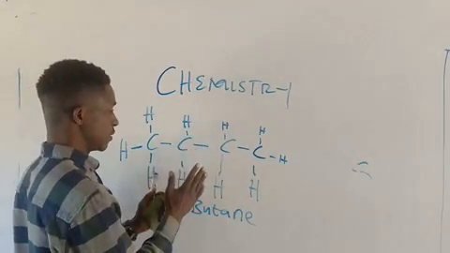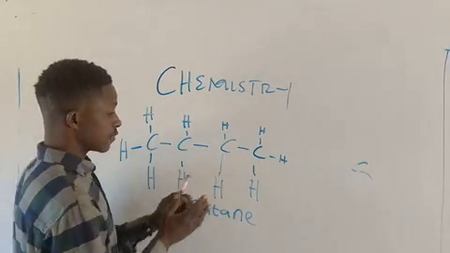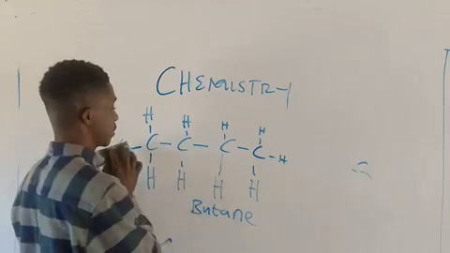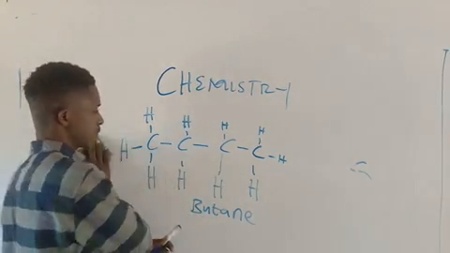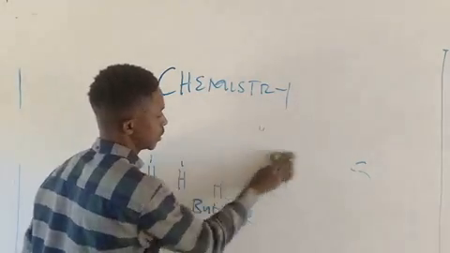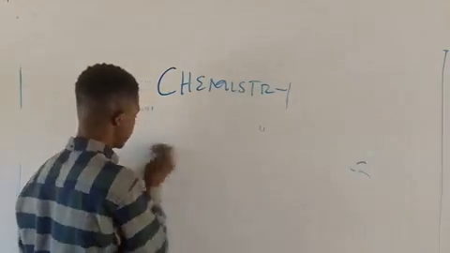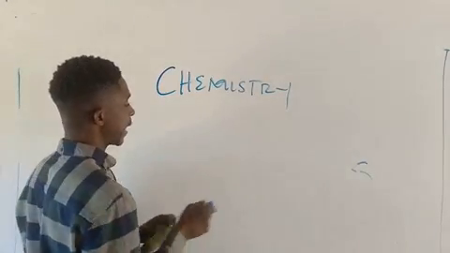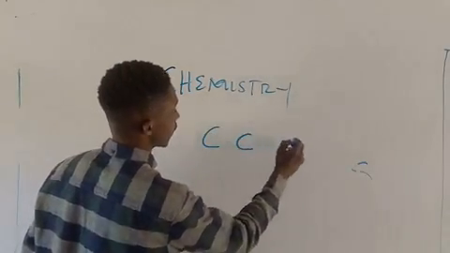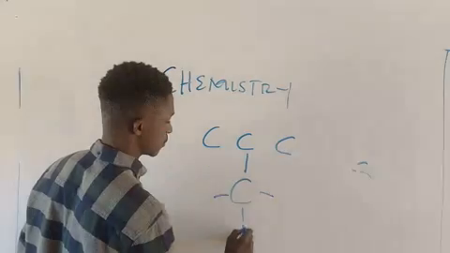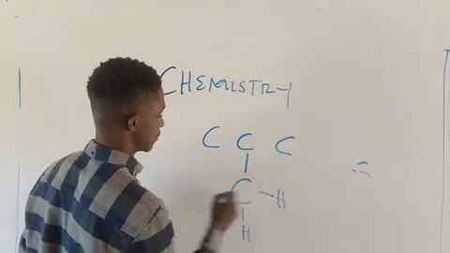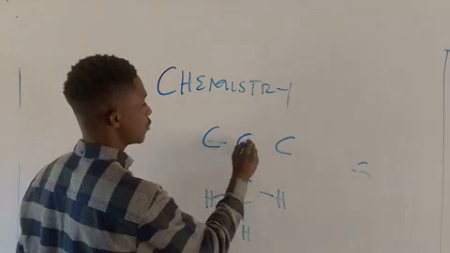This is called butane, and I can write this in another form again. Did you copy? Please look at the board very well. I can have another compound of carbon like this.